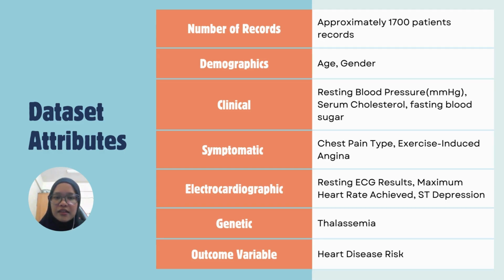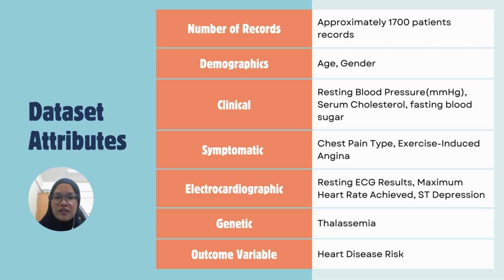And then secondly, it is the clinical attributes. In the clinical attributes, there are resting blood pressure, which is measured in mmHg. And then it has serum cholesterol, which is the cholesterol level in the blood measured in mg/dL. And lastly is the fasting blood sugar, which is an indicator for blood sugar levels above 120 mg/dL.